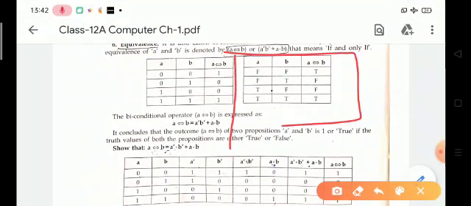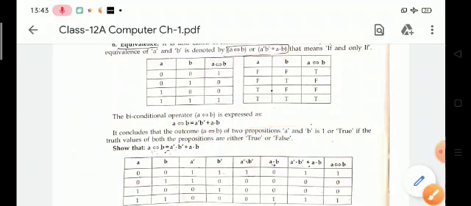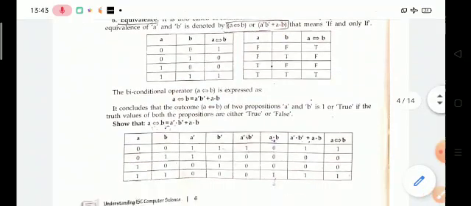Look at this truth table for equivalence. Here, when both conditions are the same, then the output is true. For A false and B false, the output is true because both conditions are the same. For the second row, A is false and B is true, so the output will be false because both conditions are not the same. For the last one, if both conditions are true and true, the output will be true. So the output is true when both conditions are the same, for equivalence.